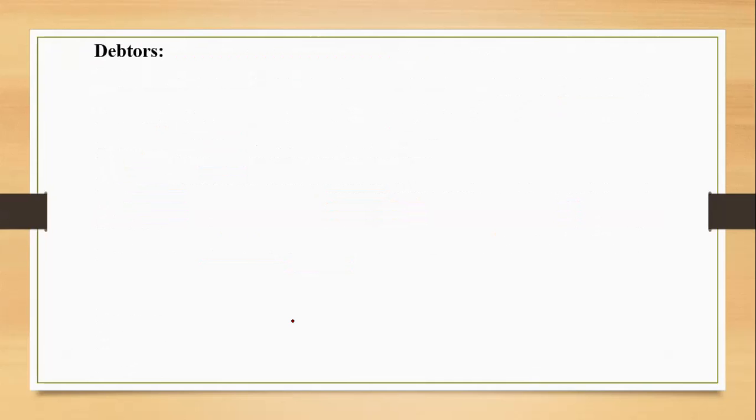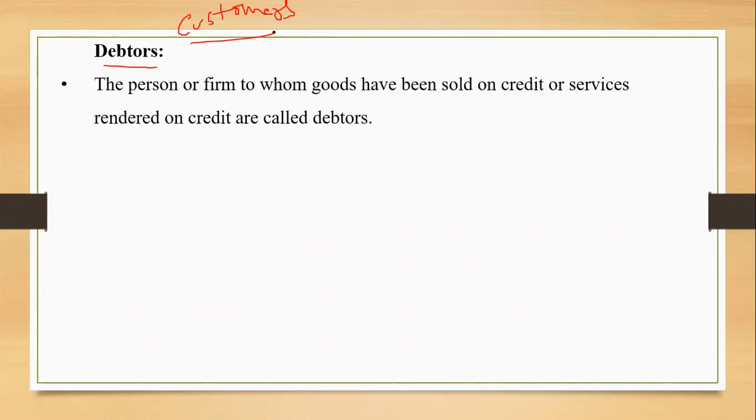Let us see the terms individually, the debtors and the bills receivable. For debtors, I have already given you one very simple term, that is customers, right? These are customers. An easy way to remember the term. Who are customers? Those to whom the goods are sold. So you will never be confused if you remember the customer as debtor, right? These are the firms or the persons to whom the goods are sold on credit, and these are the people who agree to make the payment after the expiry of a specified time period. Okay, that's the point over here.